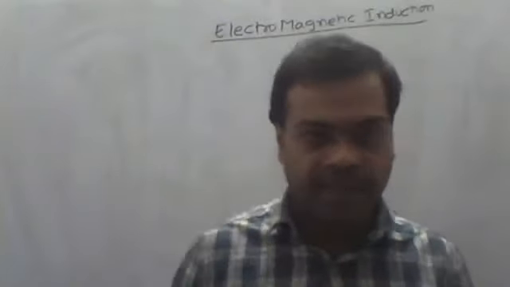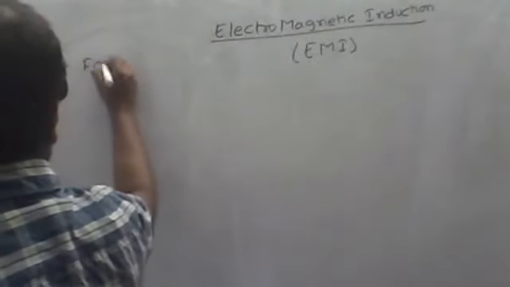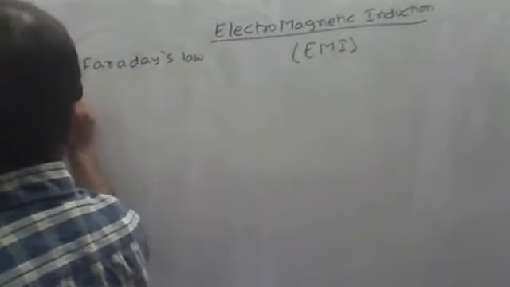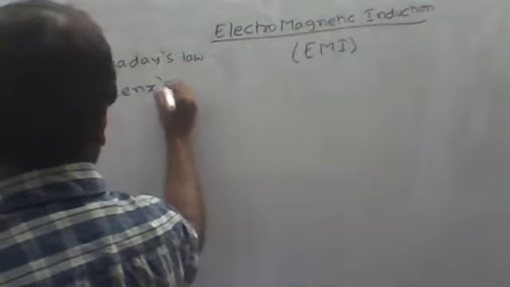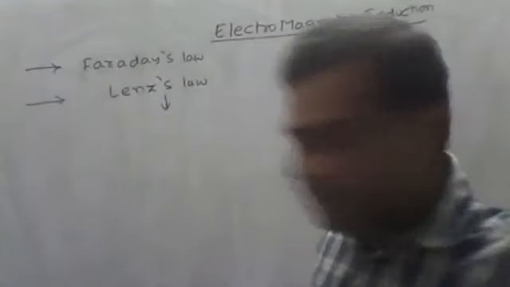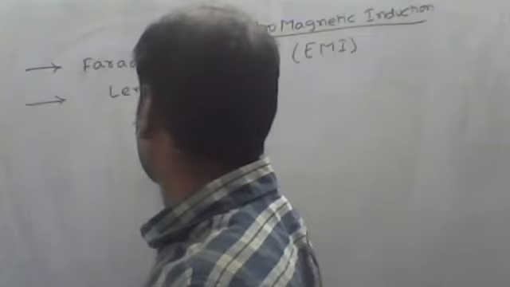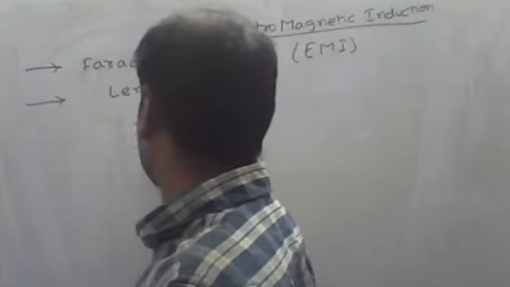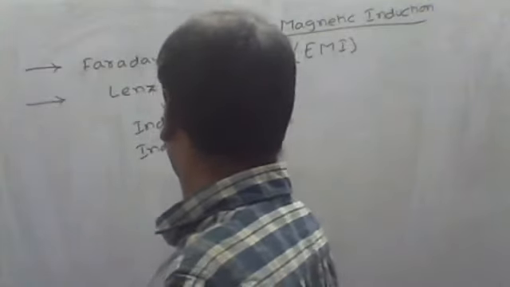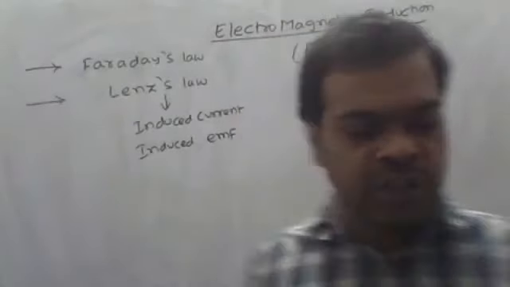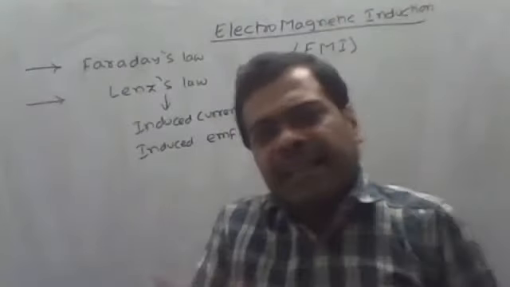We have a phenomenon that was initially explained by Faraday's law, and then the modification was given by Lenz's law. In Lenz's law, we are going to find the induced current and induced EMF. With respect to the induced EMF, we get the induced magnetic field. So everywhere it is induction.